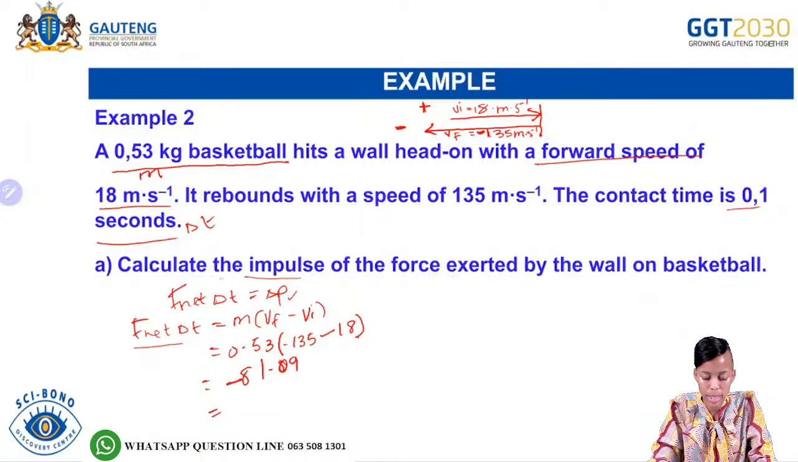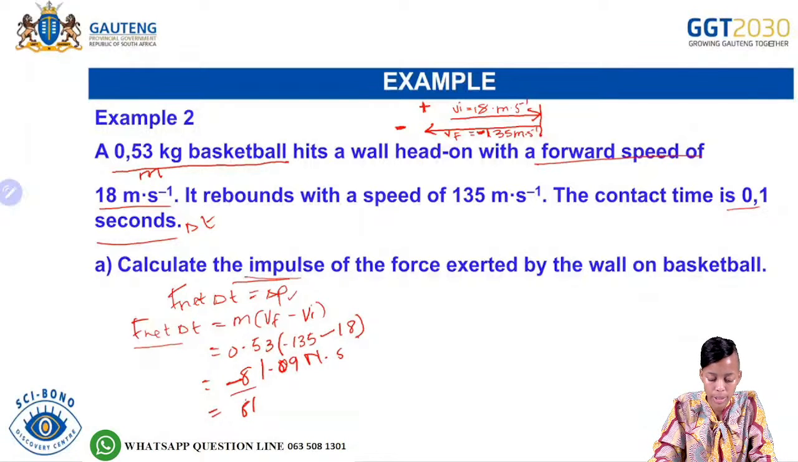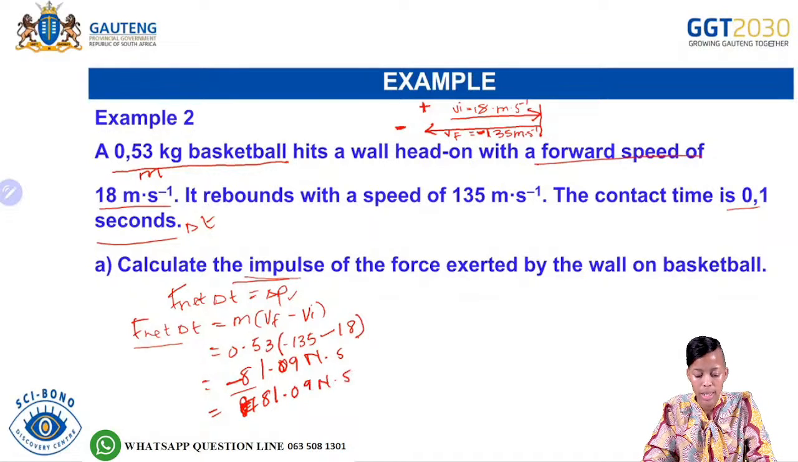But remember we said that the units of impulse is not going to be kilograms meters per second, so the units of impulse would then be what? Newton second, right? And then again, remember that we are not going to leave our answer as a negative. After you have written the negative answer, you are then going to write it as a positive. So 81,09 Newton second.